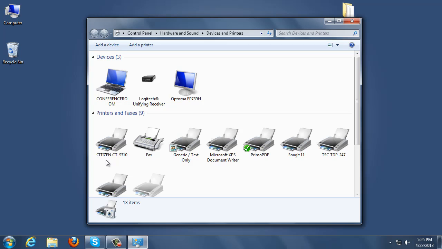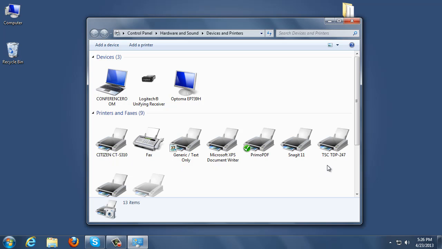Now those settings did not carry over, so naturally if you try to print from the iPad without going through this step, they will either come out upside down, they'll have a blank tag in between, or you might not see your printers at all. It's imperative that you log into the Liberty Mobile account.